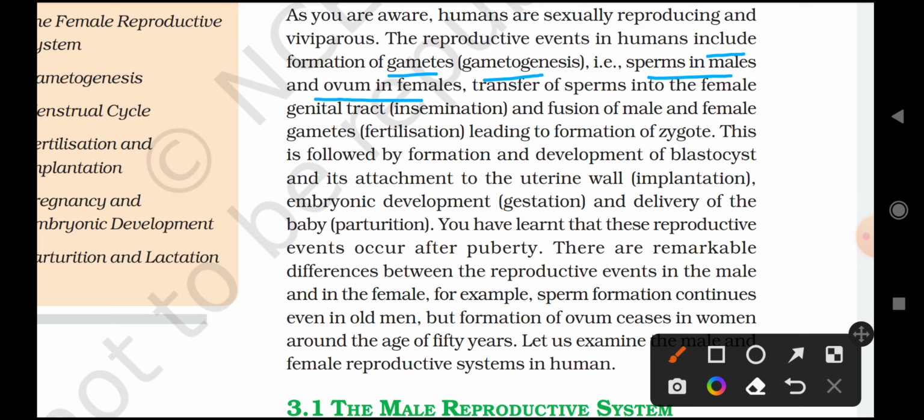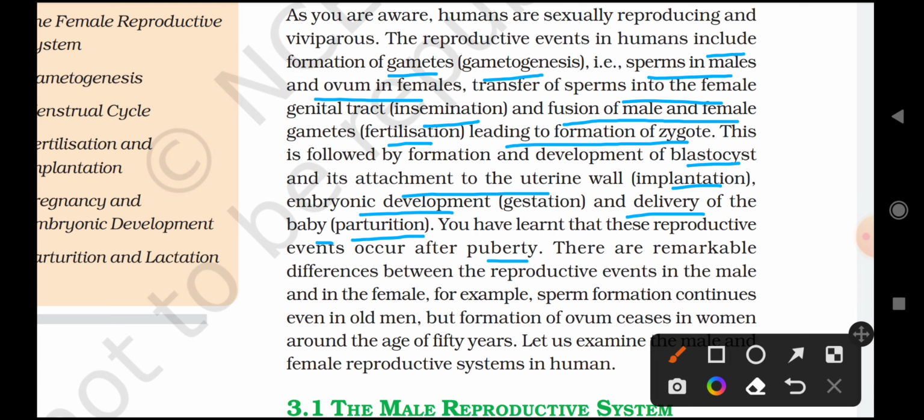ஸோ திஸ் இஸ் ஃபாலோட் பை ஃபார்மேஷன் அண்ட் டெவலப்மெண்ட் ஆஃப் பிளாஸ்டோசிஸ்ட் and its attachment to the uterine wall, implantation, and embryonic development and delivery of the baby, parturition. So இதெல்லாம் வந்து following events. Okay, so you have learned that these reproductive events occur after puberty. Pubertyக்கு அப்புறம் தான் இந்த reproductive events வந்துட்டு